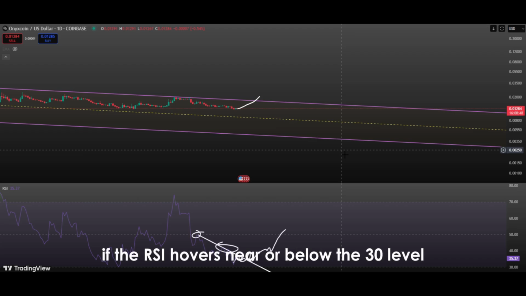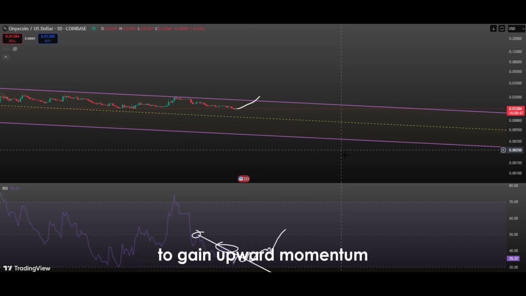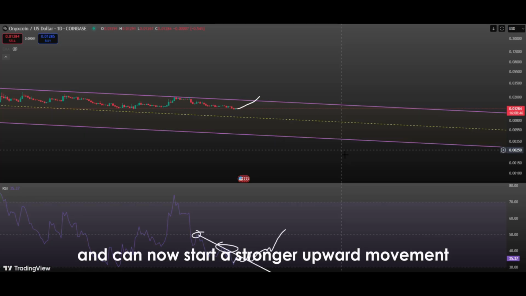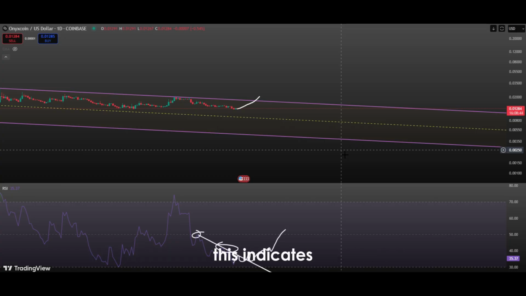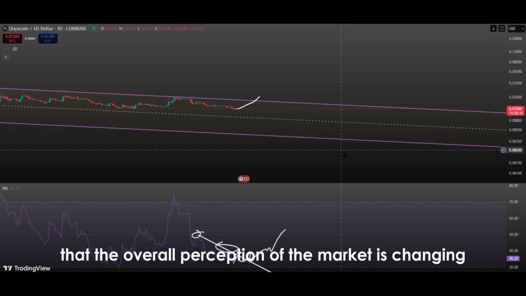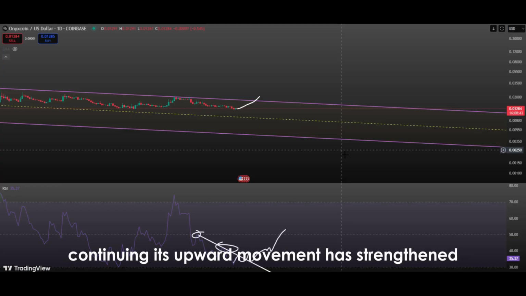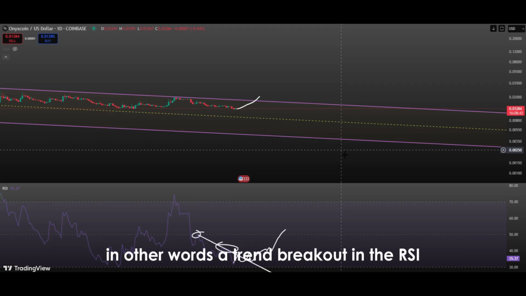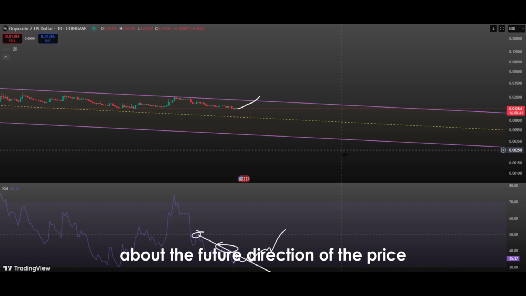In addition, the signals given by the RSI at certain levels are also very important. For example, if the RSI hovers near or below the 30 level for a long time and then breaks its falling trend to gain upward momentum, this shows that the price has escaped from the oversold zone and can now start a stronger upward movement. Similarly, when the RSI starts to move above the 50 level, this indicates that the overall perception of the market is changing positively, and the likelihood of the price continuing its upward movement has strengthened. In other words, a trend breakout in the RSI gives us important clues about the future direction of the price.